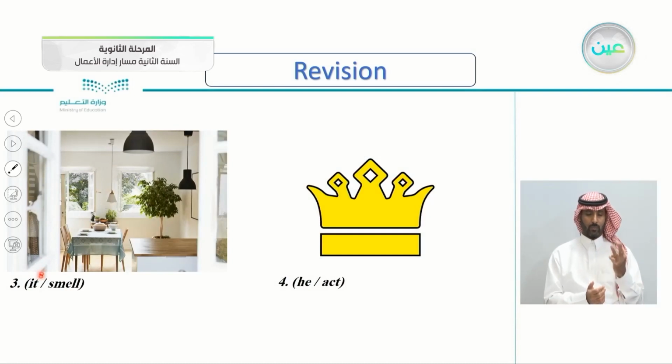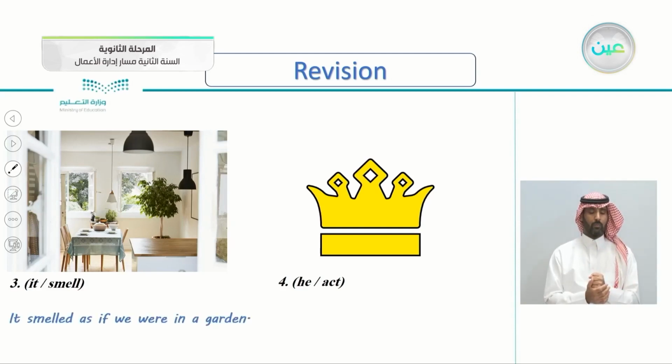Number 3, it smell. And notice all the trees here, all the plants. How do you think it smells in this room? So it smelled as if we were in a garden because of all the plants and the trees here outside. Number 4, this is a picture of a crown, of course. And who wear crowns? Yes, kings. So he act.